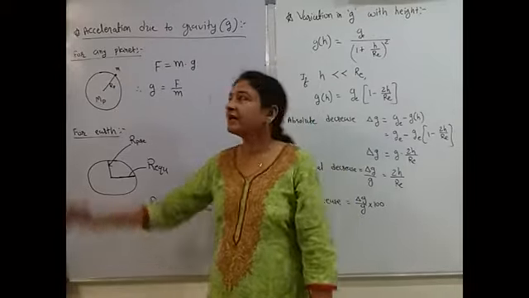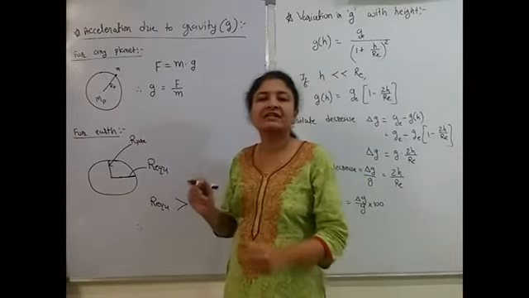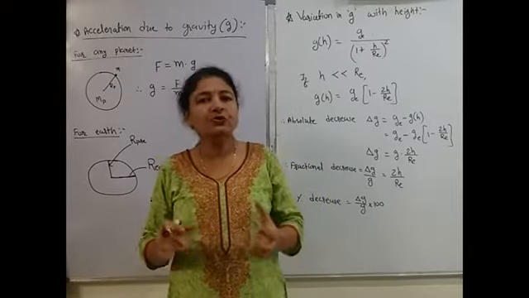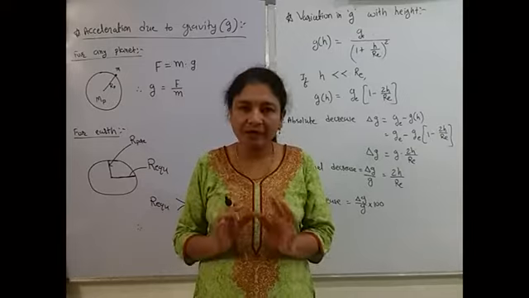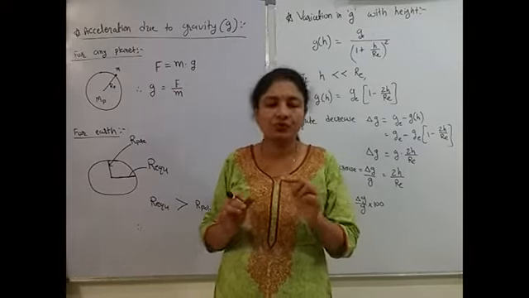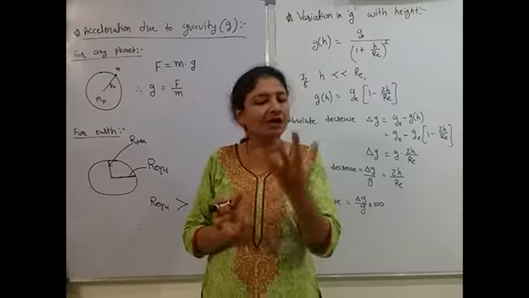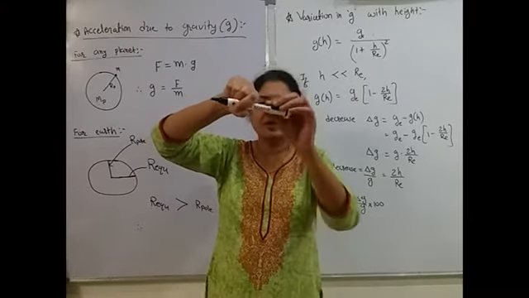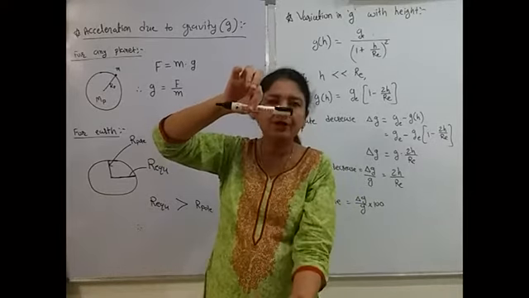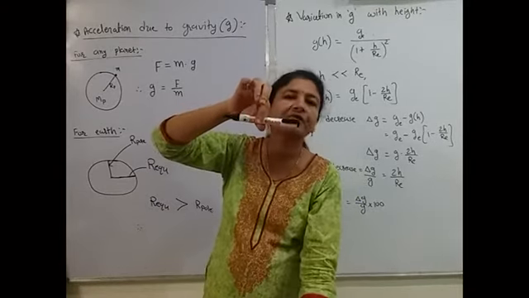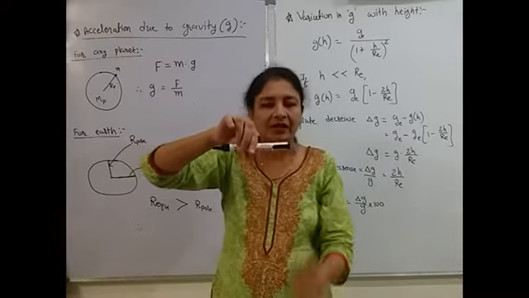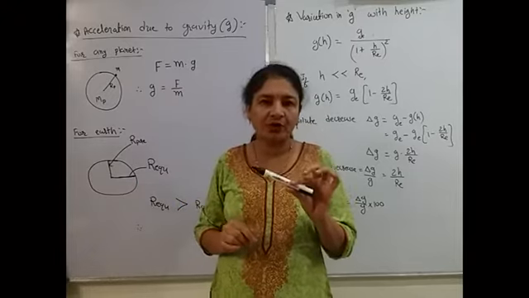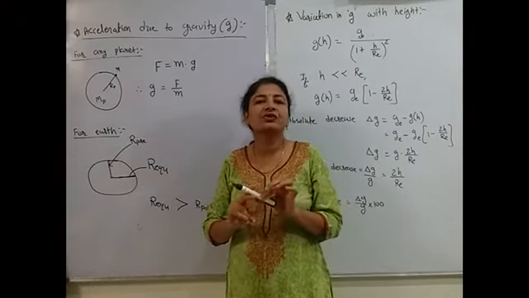Okay, अब discuss करते हैं acceleration due to gravity. Acceleration due to gravity means acceleration produced in the body due to gravitational force of any planet is known as acceleration due to gravity. Assume करते हैं अर्थ का खुद का ग्रेविटेशनल फोर्स है. तो suppose ये बॉडी है, तो इस बॉडी को if I drop it, then what will happen? Due to effect of gravity it will fall towards the earth and it will fall with acceleration. The acceleration produced in this body is known as acceleration due to gravity.